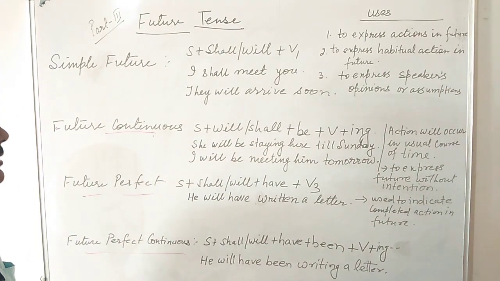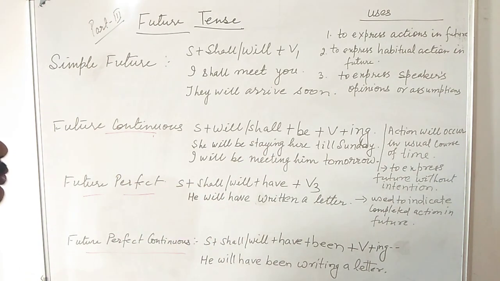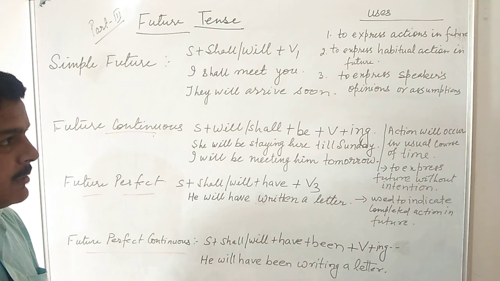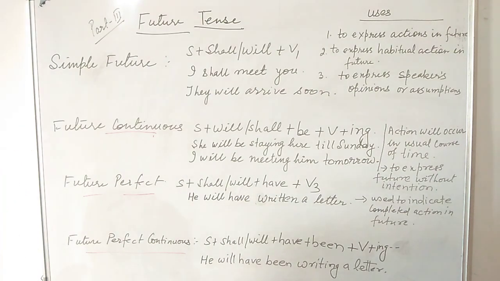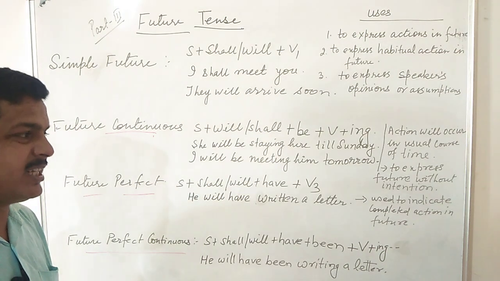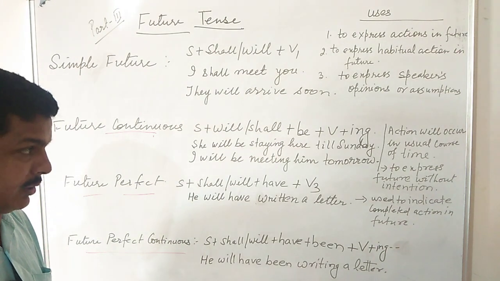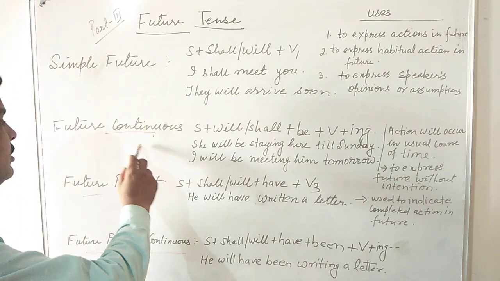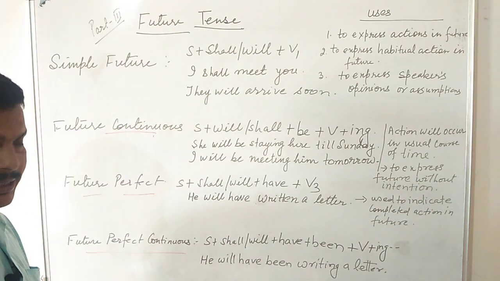perfect continuous. Simple future is used to express actions in future, to express habitual action in future, and to express speakers' opinions or assumptions. Future continuous tense is used to express an action which will occur in usual course of time, or to express future without any intention. That will be progressive. Continuous tense is also known as progressive tense, so it will be progressive tense.